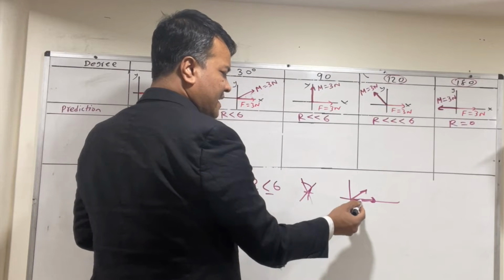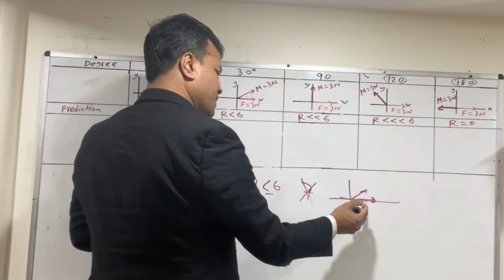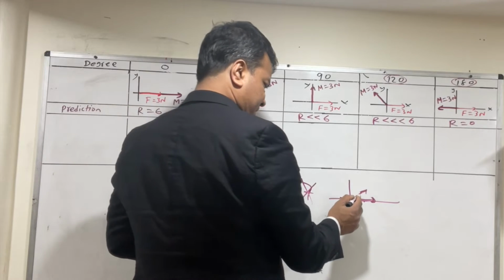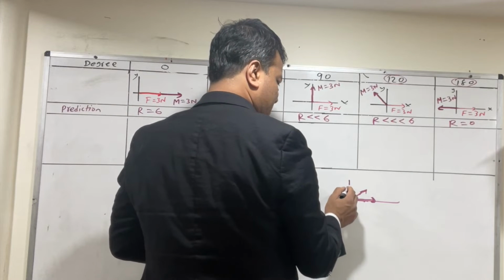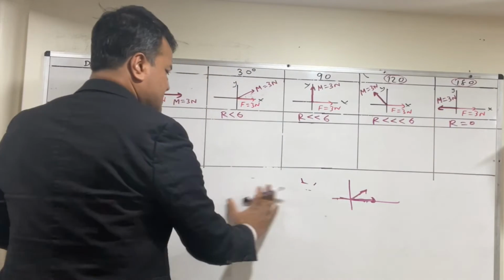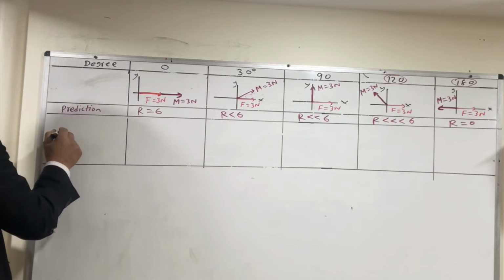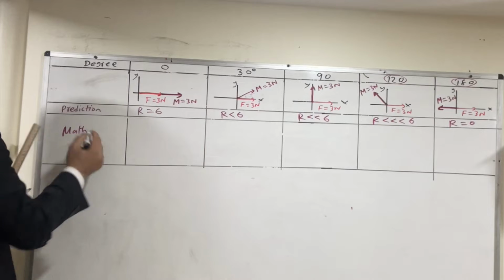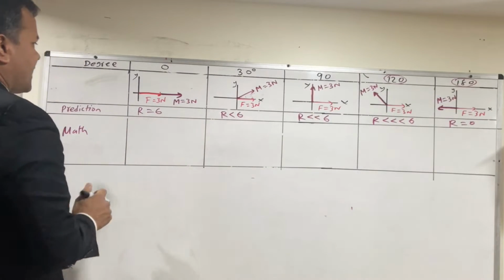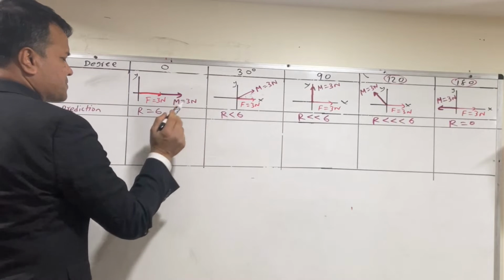If that one angle is moving counterclockwise and it moves all the way from 0 degree to 30 degree to 90 degree, 30 degree gonna give you less than 6, and the 90 degree gonna give you much less than 6, and then 180 degree gonna give you 0. So this is what we're gonna be observing. So now let's prove it. Do the math. We can use anything we want, but let's use the trigonometry. Isn't it fun to prove 3 plus 3 is 6 by using trigonometry?